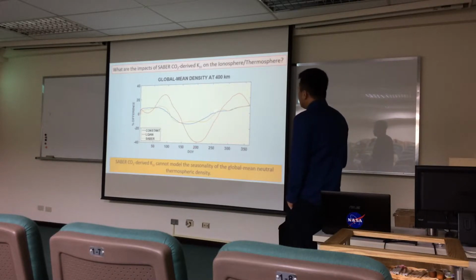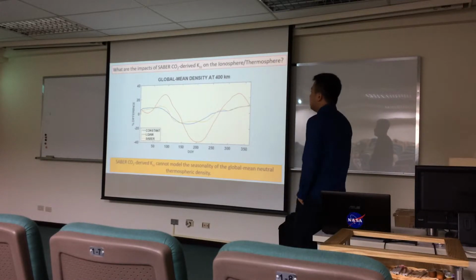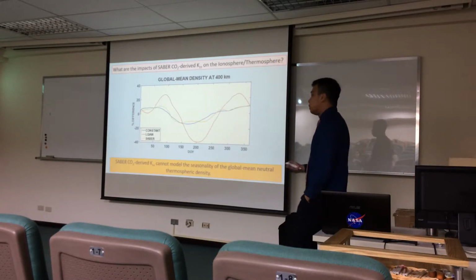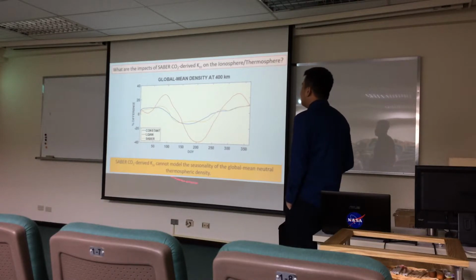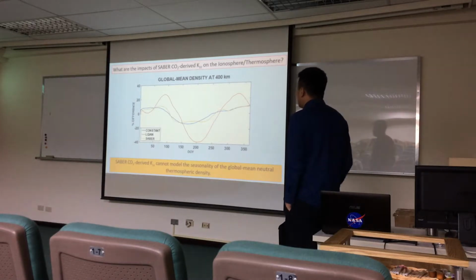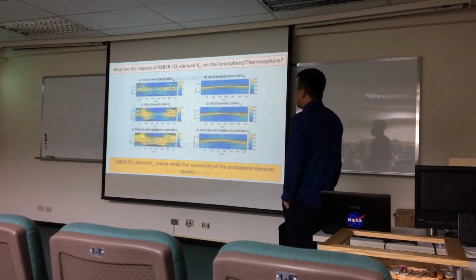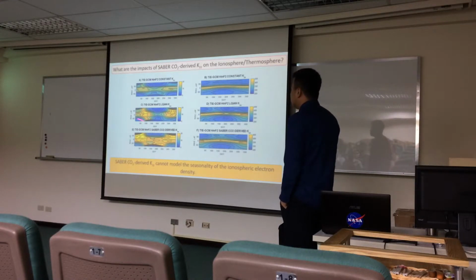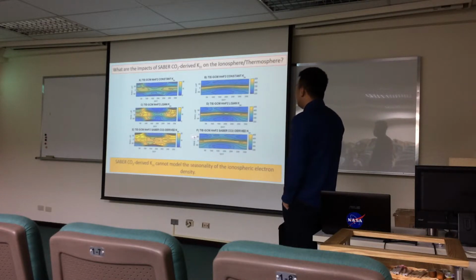Orange is the one driven by our coefficients. The one in red is consistent with what is observed. From this, we see they're quite off, so we say that our eddy diffusion coefficients cannot simulate the seasonality of neutral thermospheric density. The same can be said of ionospheric electron density. This is F2 peak electron density, and this is its height. This is the one that is consistent with what is observed, and this is the one that we simulate, and as you can see, they're also quite far from what is observed. So our coefficients also cannot model the seasonality of the ionospheric electron density.